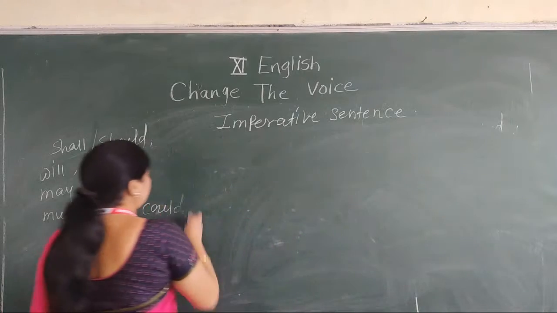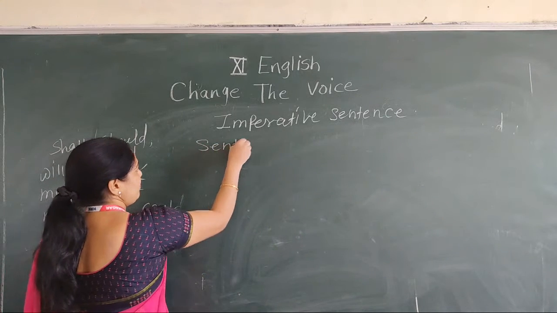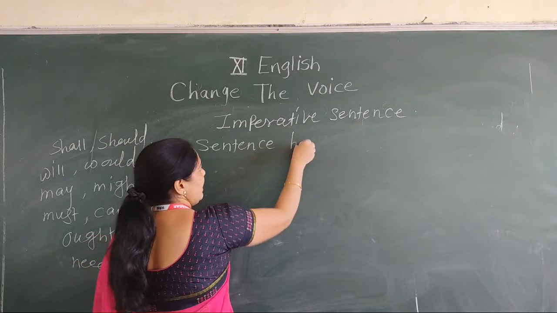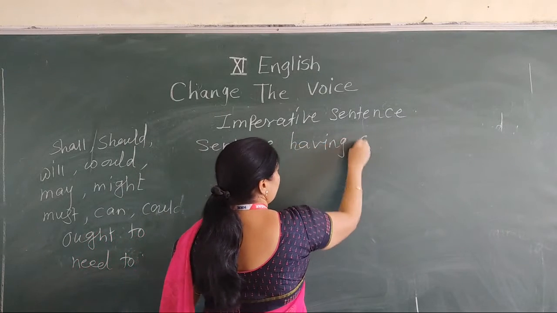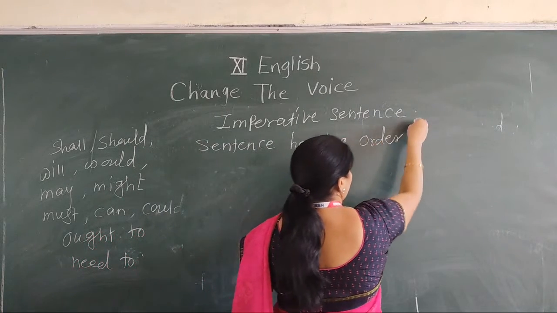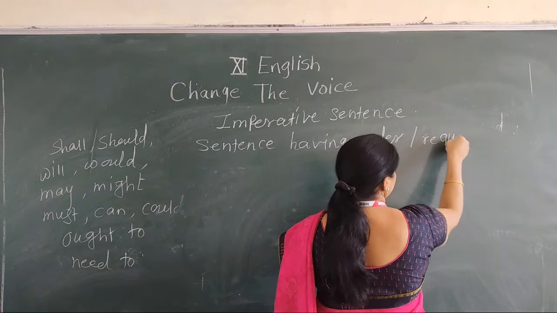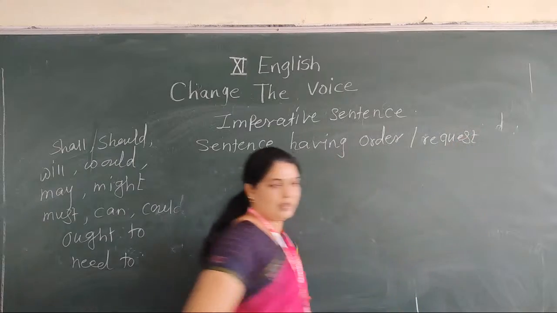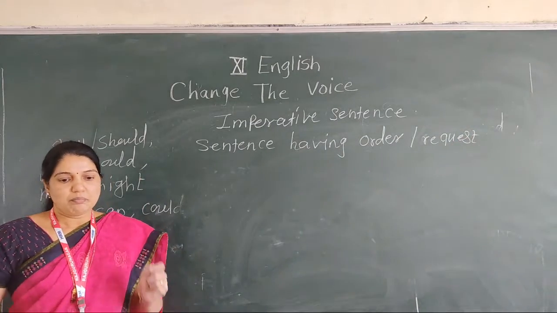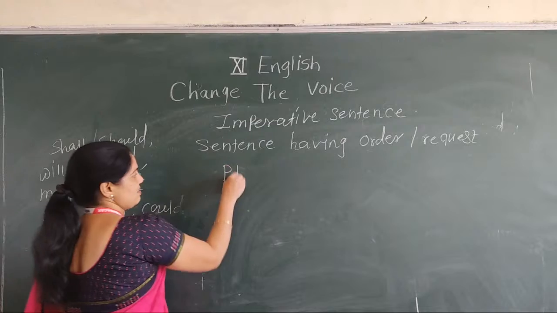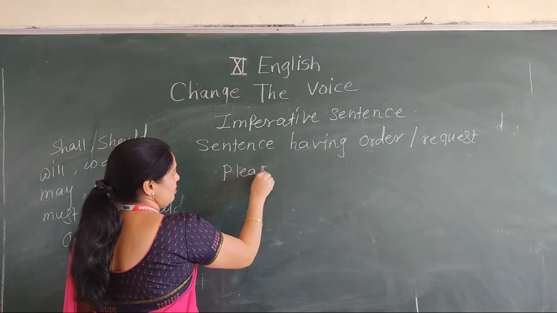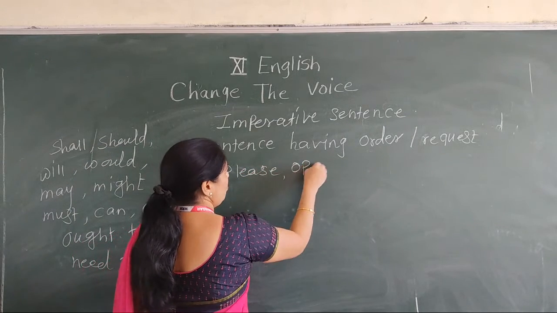Okay, now see, when the sentence has an order or request. I write down here, a sentence having order or request. Please open the door. Here is my sentence: please, comma, open the door.